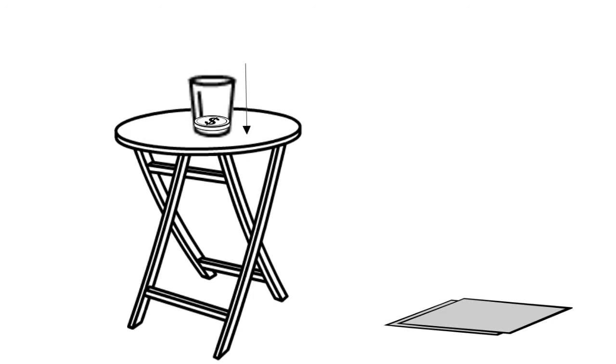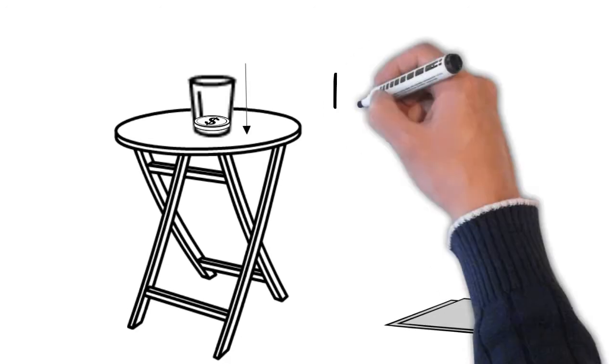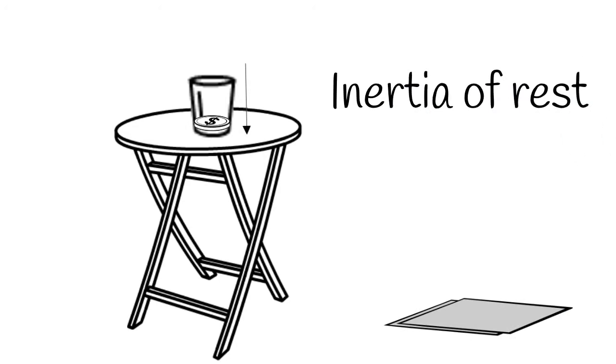In this activity, the inertia of the coin keeps it in the state of rest when the cardboard moves. Then, when the cardboard has moved, the coin falls into the tumbler due to gravity. This happens due to inertia of rest.